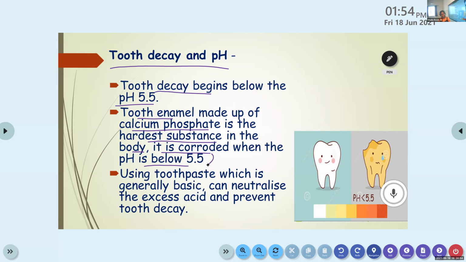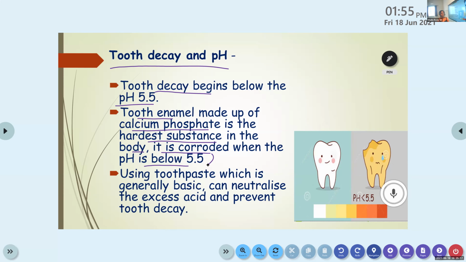Okay. If the pH value is below 5.5, tooth decay begins. Then what do you mean by tooth decay? Our teeth are made up of a covering known as enamel, and it is made up of calcium phosphate.